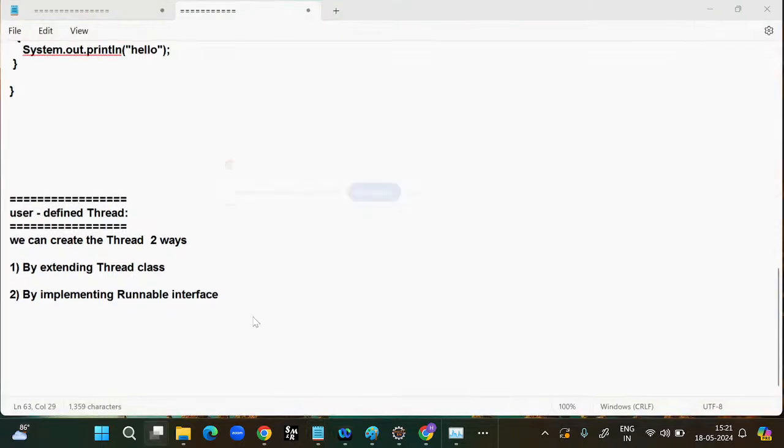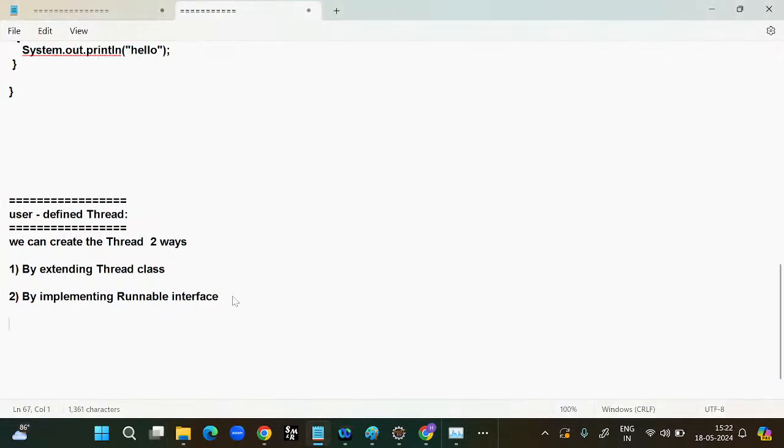For example, this is the Demo class. In the inheritance concept, Thread is the parent class. We can inherit the properties from only one parent.